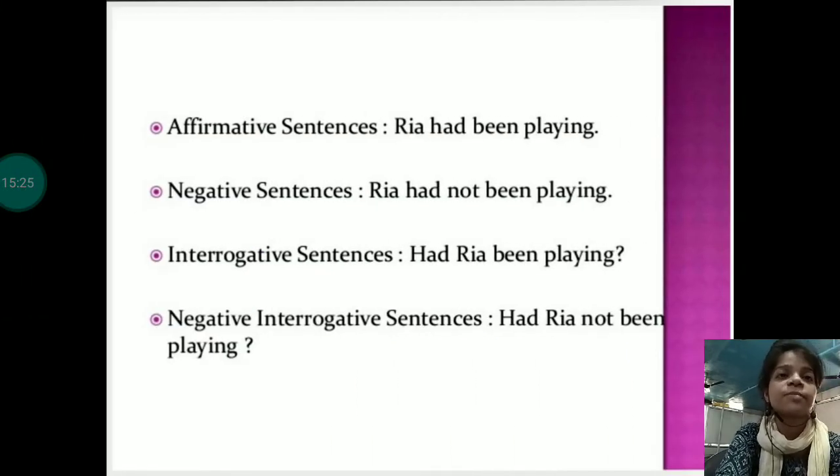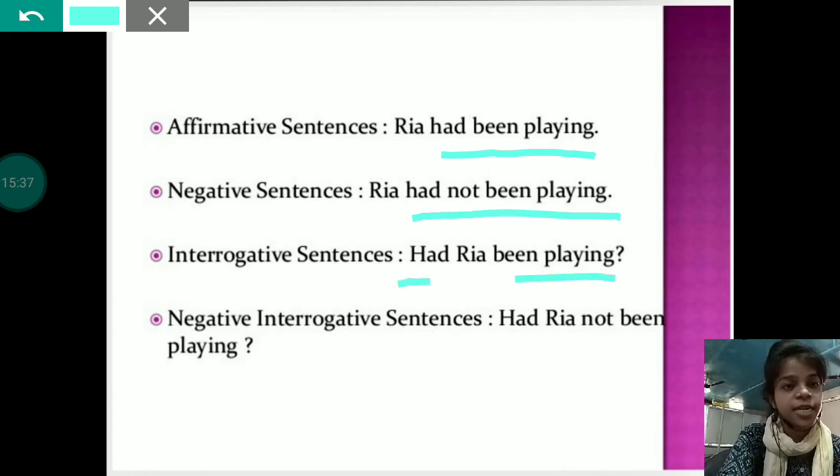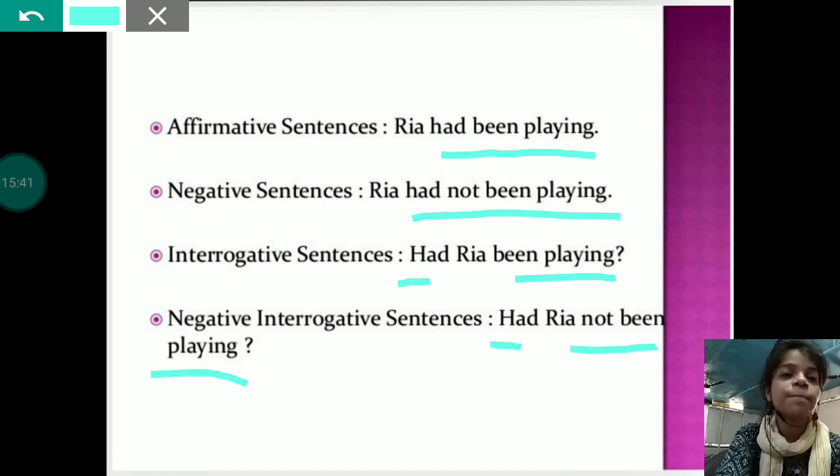For making affirmative sentence, it will be Ria had been playing. Negative sentence, Ria had not been playing. Interrogative sentence, had Ria been playing? Negative interrogative sentence, had Ria not been playing? So these were some examples using past perfect continuous tense.